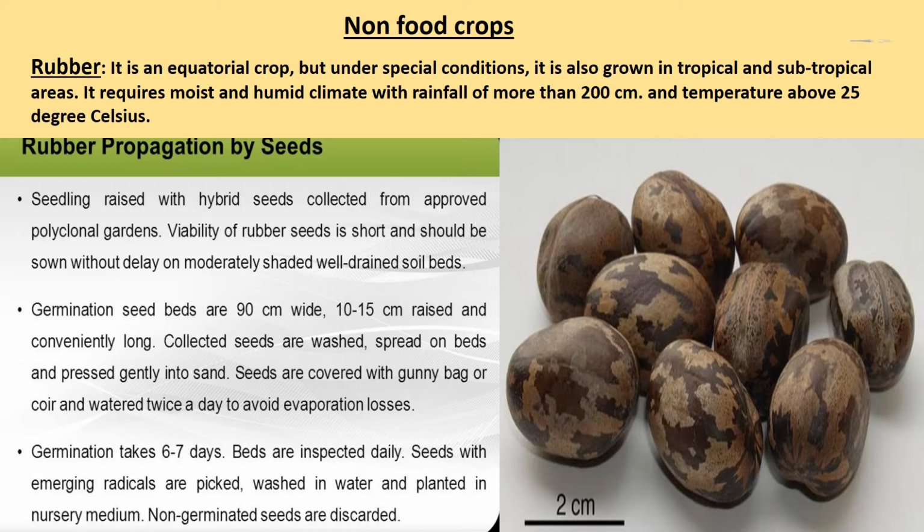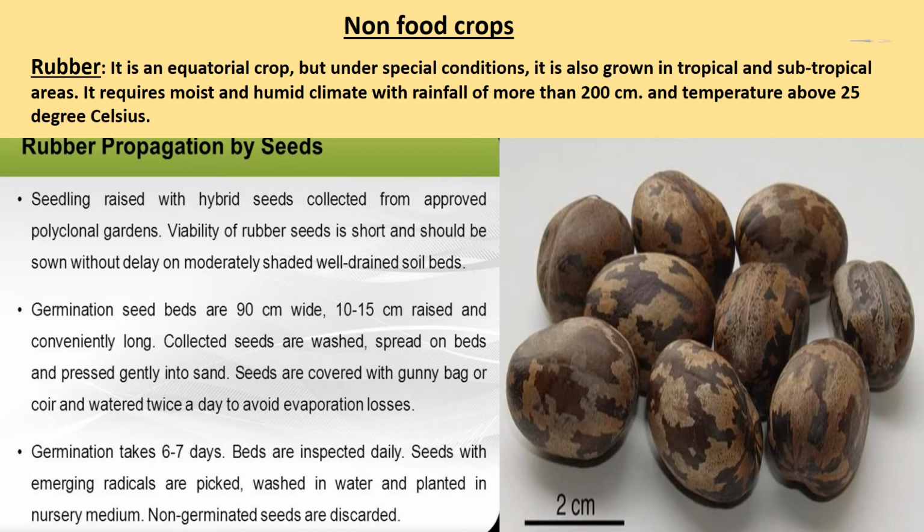Children, as you can see in the figure, rubber propagation is by seeds, seedlings raised with hybrid seeds collected from approved polyclonal gardens. Viability of rubber seeds is short and they should be sown without delay on moderately shaded, well-drained soil beds. Germination seed beds are 90 cm wide, 10 to 15 cm raised and conveniently long. Collected seeds are washed, spread on beds and pressed gently into sand. Seeds are covered with gunny bag or coir and watered twice a day to avoid evaporation losses.